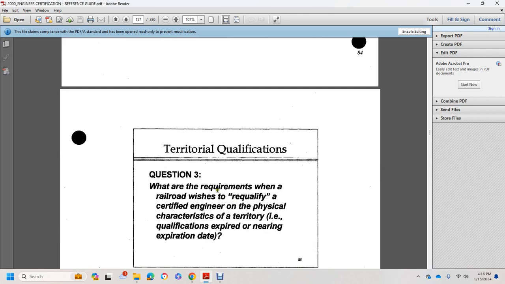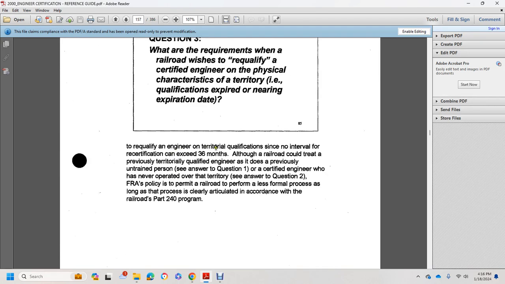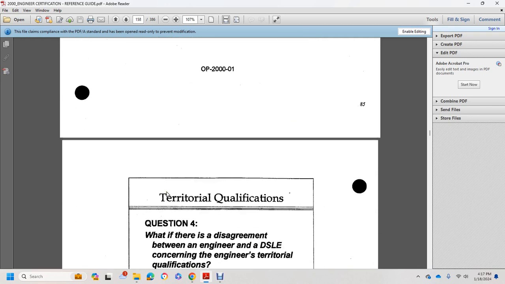Alright, territorial question 3. What are the requirements when the railroad wishes to requalify a certified engineer on physical characteristics when the territory qualification has expired or is nearing expiration? The regulation requires the engineer's territorial qualification recertification interval not to exceed 36 months. Although a railroad could treat a previously territory-qualified engineer as it does a previously untrained person, see the answer to question 1, or a certified engineer who has never operated over the territory, see the answer to question 2, FRA's policy permits the railroad to perform a less formal process as long as it is clearly articulated in accordance with the railroad's Part 240 program.